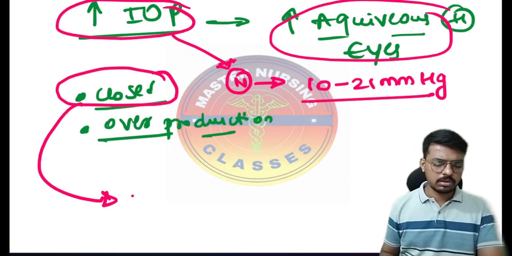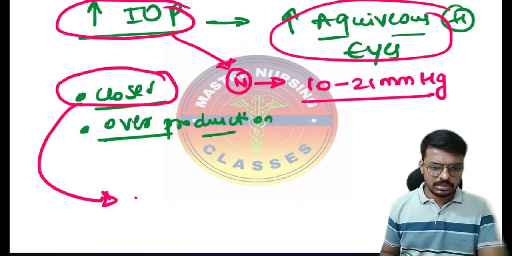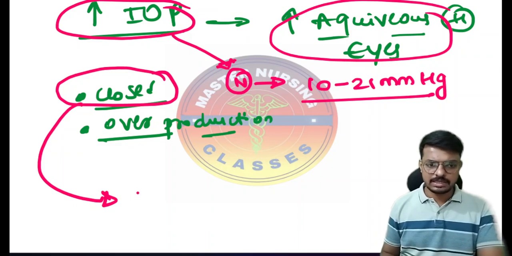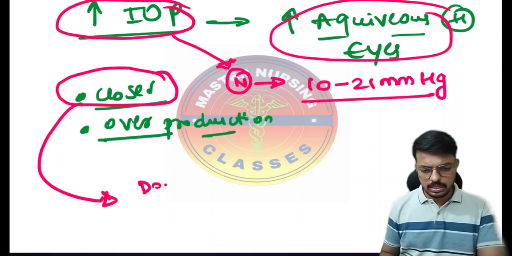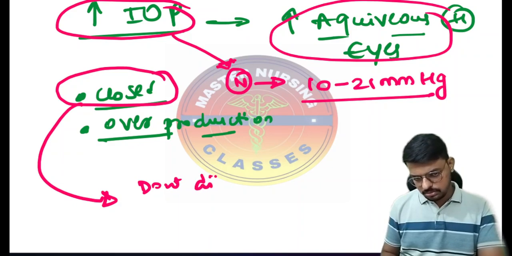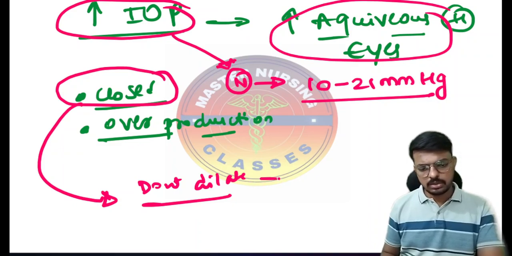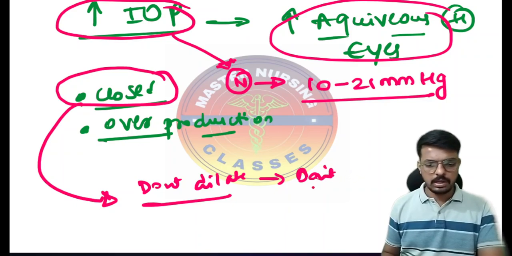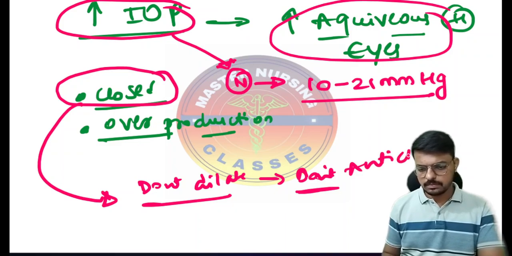So I don't want the pupils to dilate, so I will not give any anticholinergic drugs which dilate the pupil. Don't dilate means don't give anticholinergics.